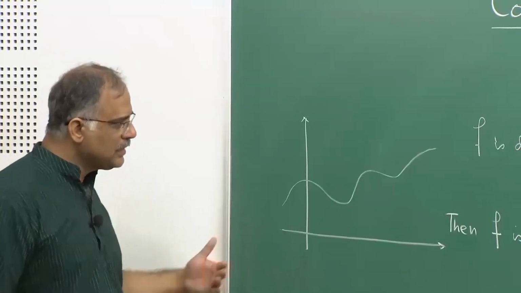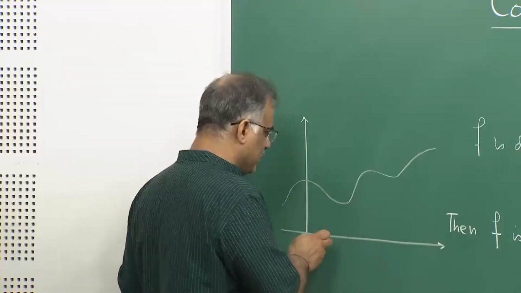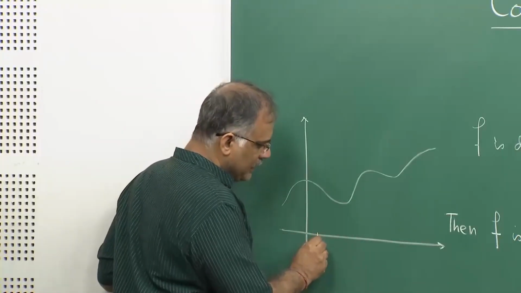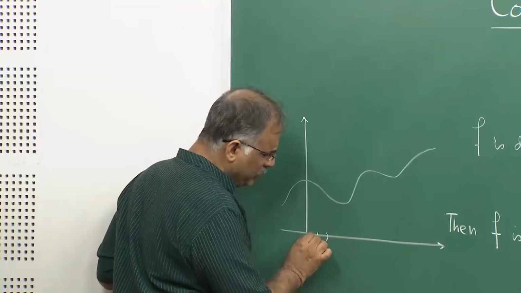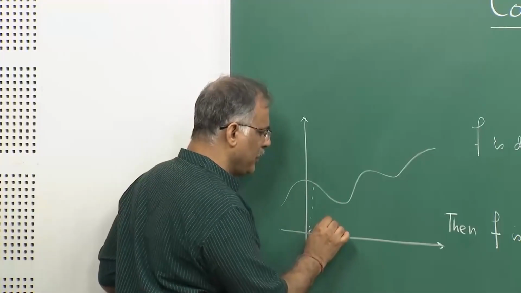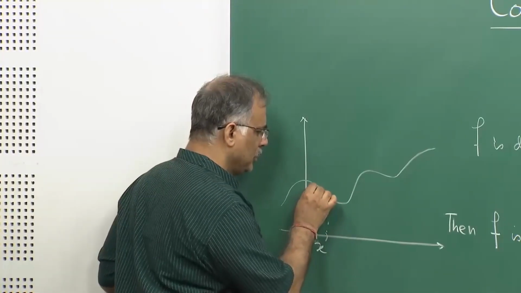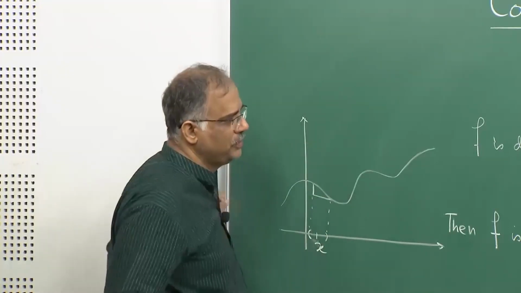Now, the idea is that a small change in x, if this is my x and if I move a little bit to these two sides, then you see the change in the function value is not very high. It is not that suddenly there is a jump.